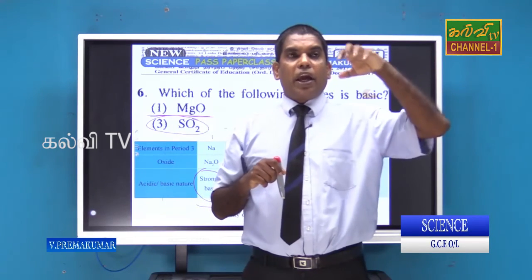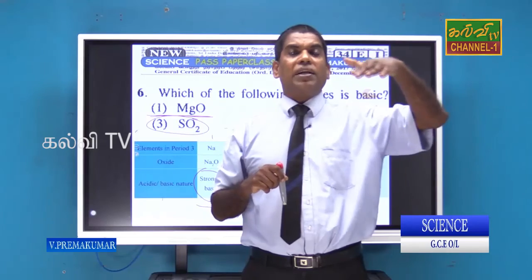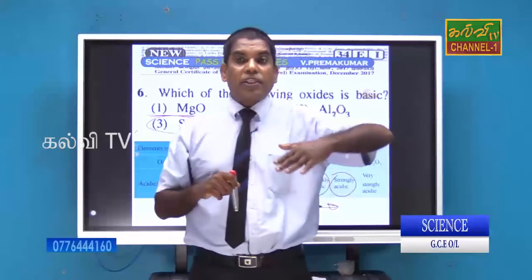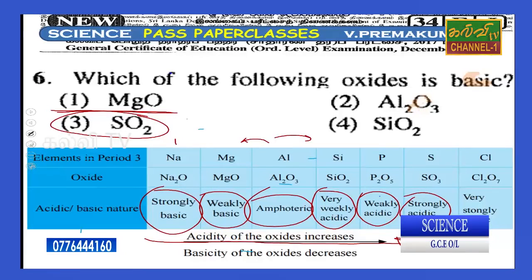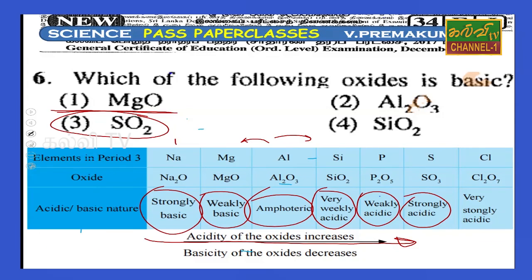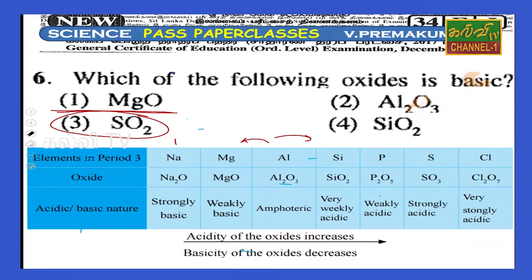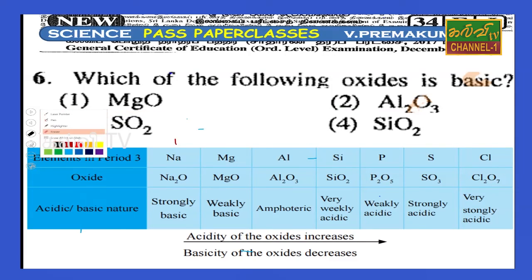It can affect the plants, not only the plants, the lifetime of the buildings also can be affected by this acid rain. Therefore, sulfur dioxide is the acidic one. Al2O3 we already discussed. SiO2 means silicon dioxide, which is found in sand and soil, mostly available in the soil. Semiconductors, transistors and diodes are mostly produced using this SiO2.